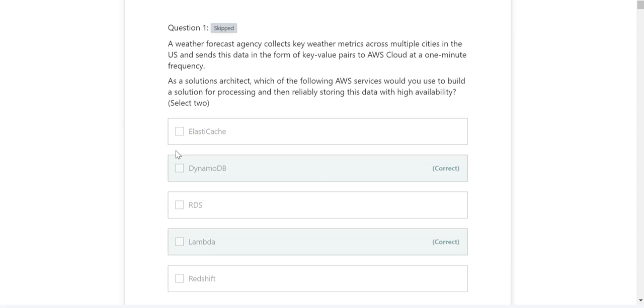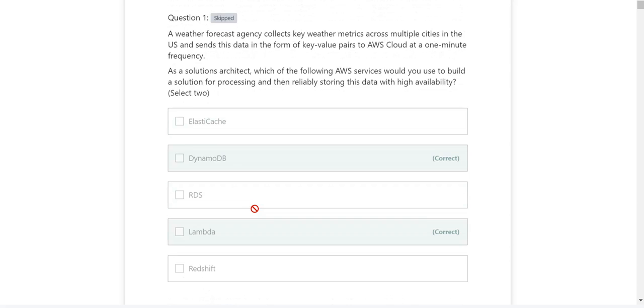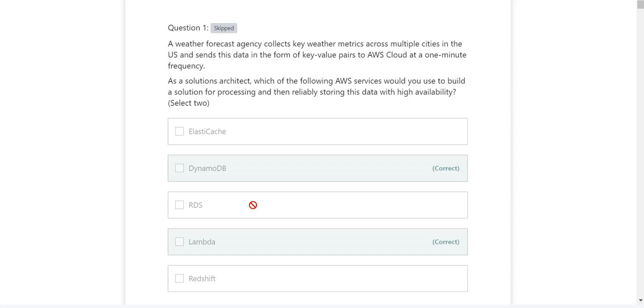Select 2. So DynamoDB and Lambda. I can explain why Lambda is also part of the answer. But do I have time for that? Let me read the question again. A weather forecast agency collects key weather metrics across multiple cities in US and sends this data in the form of key value pair to AWS at a 1-minute frequency. So now where Lambda comes into play is, Lambda does the sending.